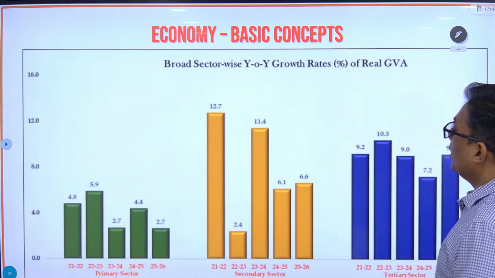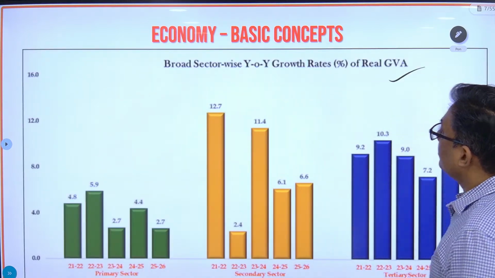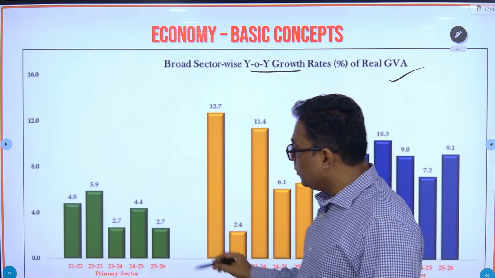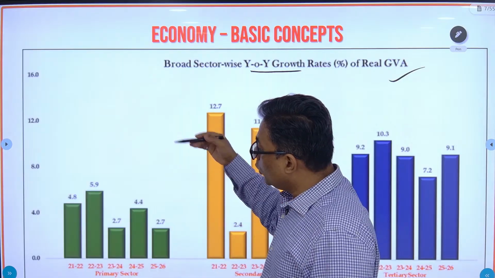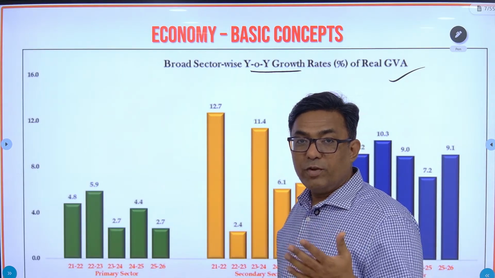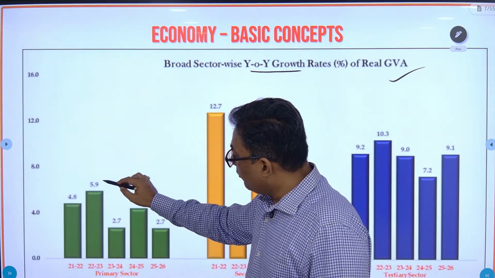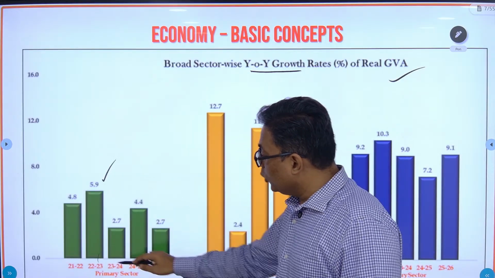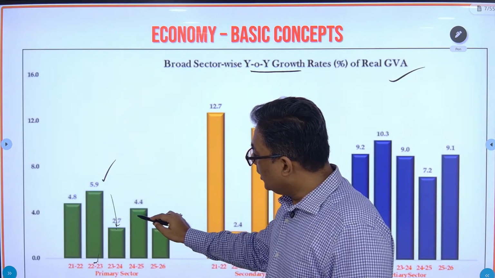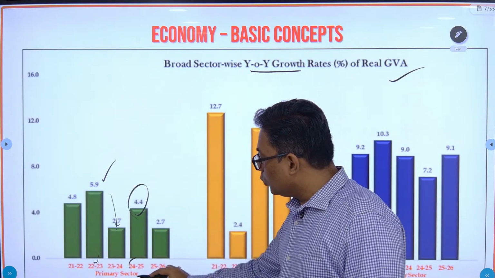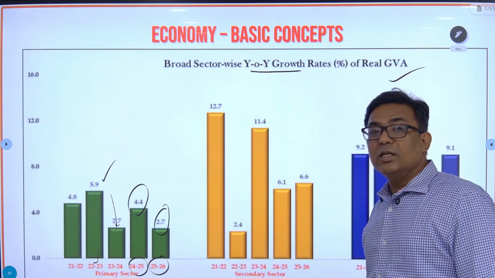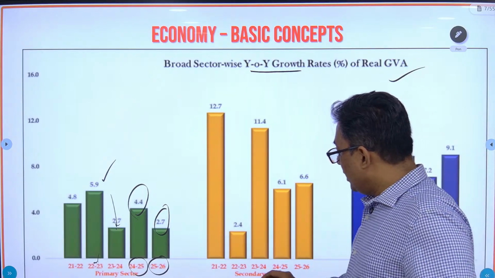Continuing. See, this is again data: year-on-year growth rates. What is the value added by the primary sector? Every year the national income is increasing, but what is the value addition of the primary sector? It increased by 5.9% in 2022-23, and then fell. The percentage growth of the primary sector in 2024-25 was 2.7%, and in 2025-26 is estimated at 2.7. Same thing for the secondary sector.